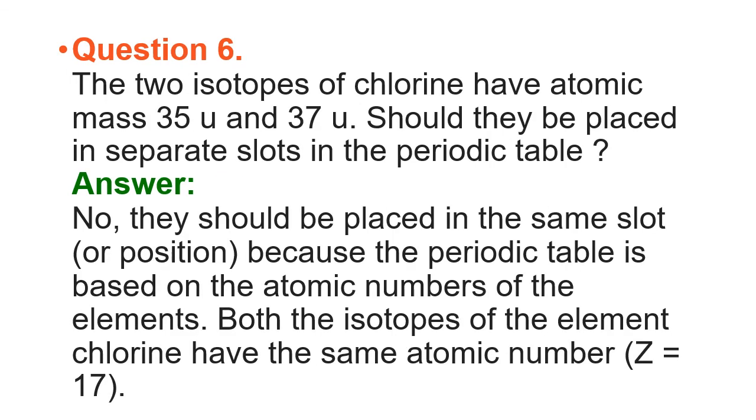Question number 6. The two isotopes of chlorine have atomic mass 35 unit and 37 unit. Should they be placed in separate slots in the periodic table? Here he wants to ask two points: the meaning of isotopes, and the positions for isotopes, which was not given by Mendeleev. He wants to check our understanding, or application level knowledge. So isotopes are species of the same element having the same atomic number but a different mass number.